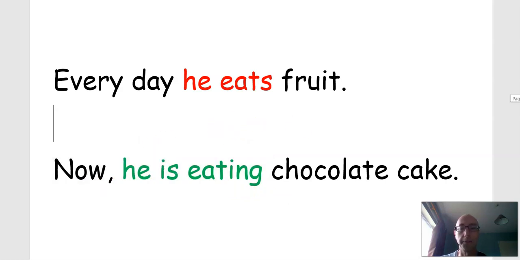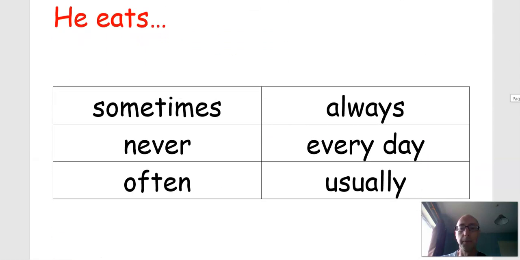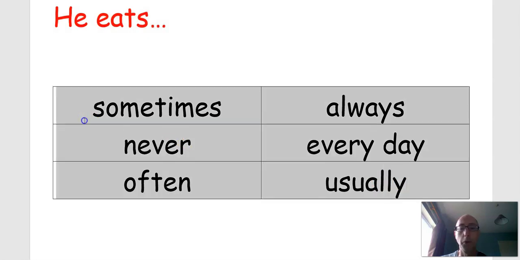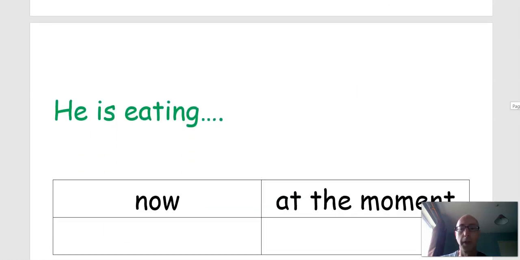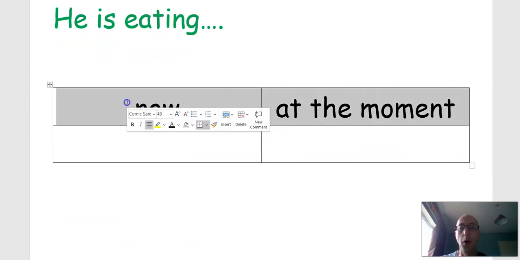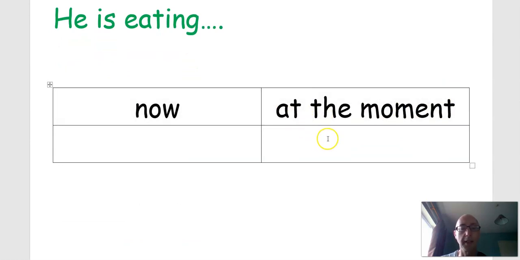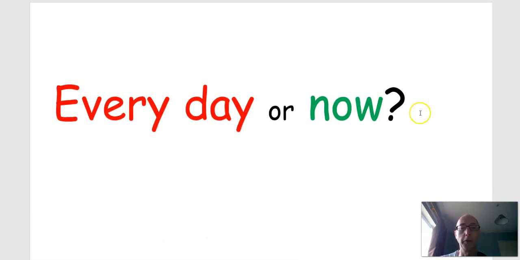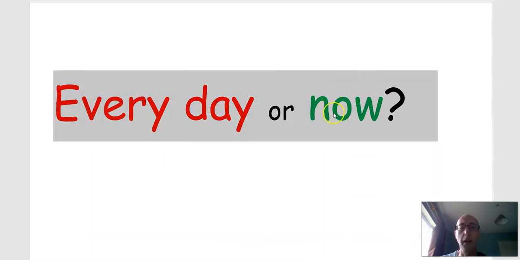So let's do some practice. Just very quickly, to look at he eats. We use he eats, or I go, or we do, the simple form of the verb, with all of these words: sometimes, never, often, always, every day, usually. He is eating, we use for now, or at the moment. At the moment is at this second. So we're just going to finish these sentences with every day or now. We have to say, is it every day or now?